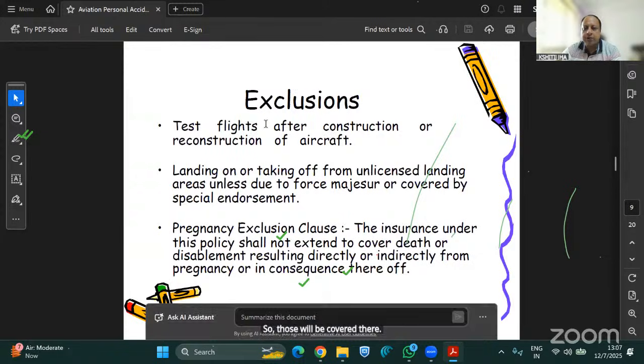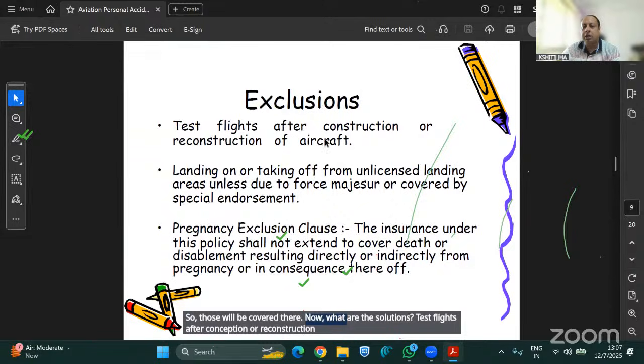Now, what are the exclusions? Test flights after construction or reconstruction of aircraft. Now, this is very important.